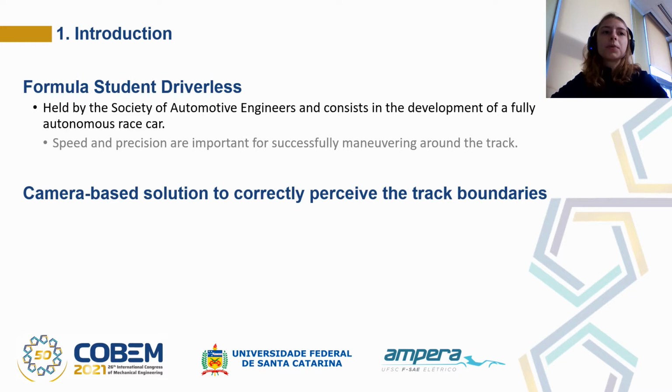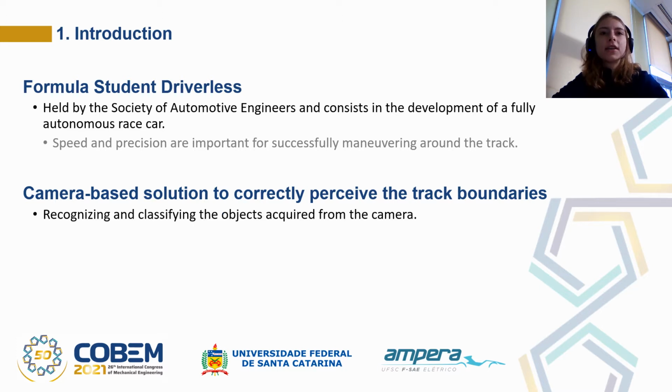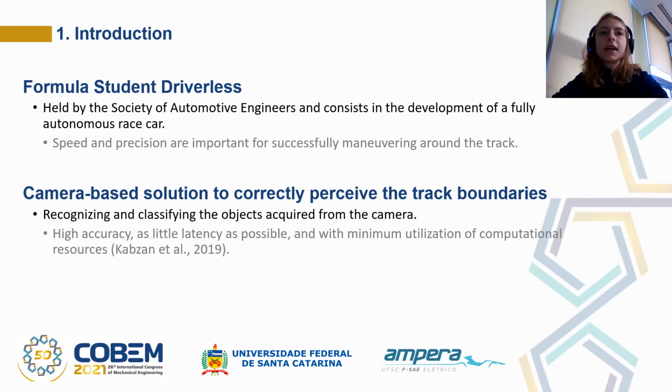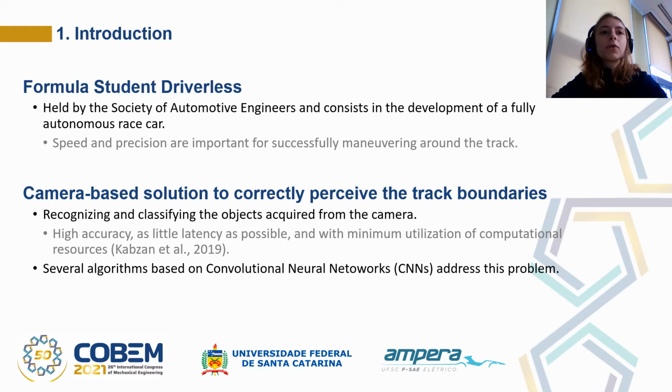In this work, we present a camera-based solution to correctly perceive the track boundaries, which consists in recognizing and classifying the objects acquired from the camera. According to Kabzan et al. 2019, this should be done with high accuracy, as little latency as possible, and with minimal utilization of computational resources. For this purpose, several algorithms based on convolutional neural networks address this problem.